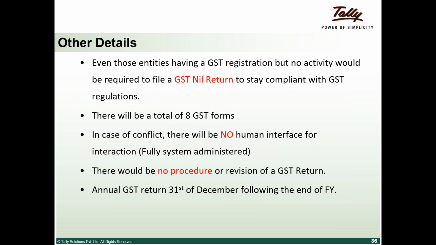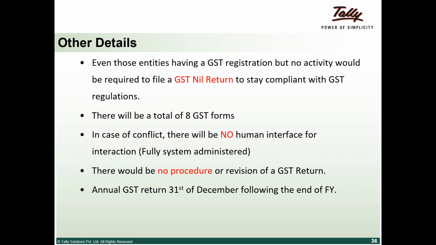There will be 8 GST forms: GSTR 1, 2, 3, 4, 5, 6, 7, and 8. Basically, one, like I said, is on the output tax. 2 would be on the input credit that I can take. 3 would be a combination of 1 and 2. It's a monthly return. GSTR 4 is a quarterly return for compounding taxpayers. So like I said, there is a concept called compounding or composite.